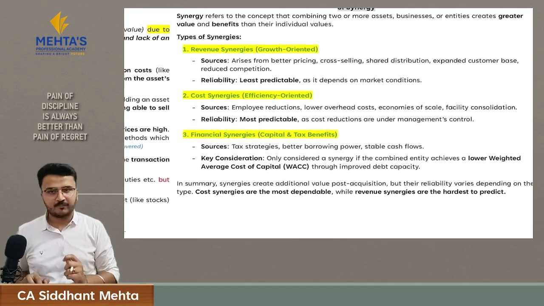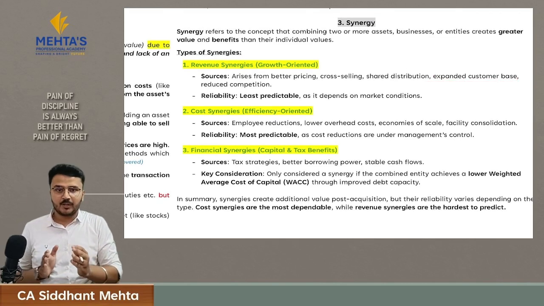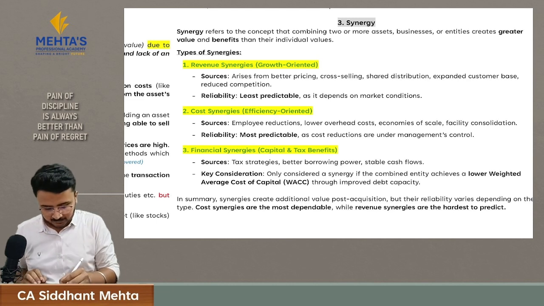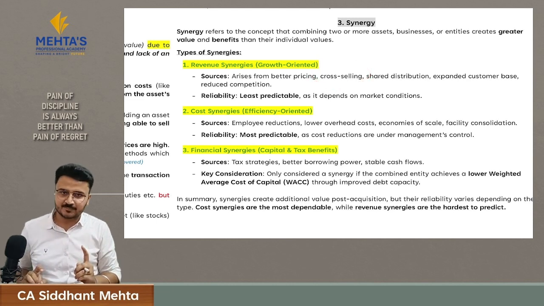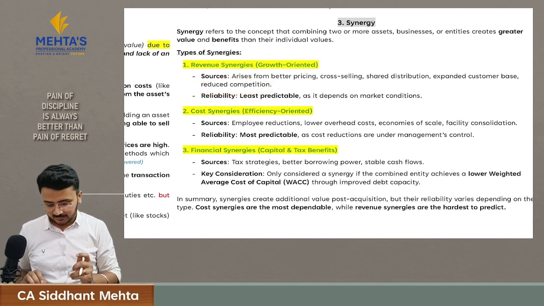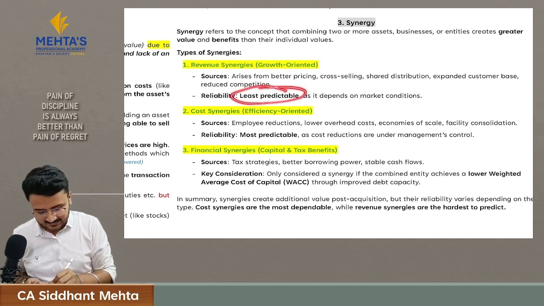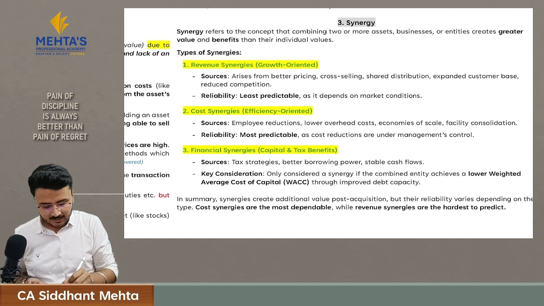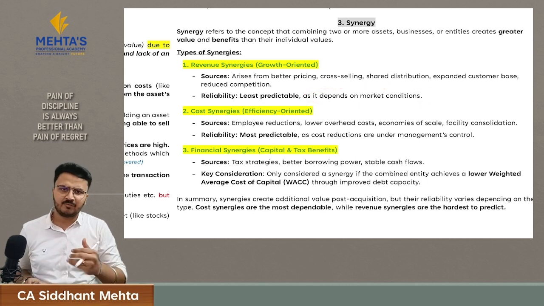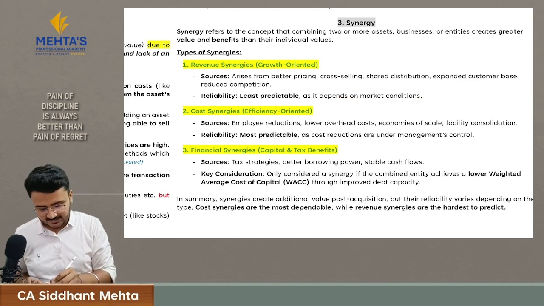To achieve revenue synergies, you can achieve it because now you have an expanded customer base. Now you have shared distribution channels. Now you can also cross-sell each other's products, and because of reduced competition, you can give better pricing for your products. But whether your company is going to have revenue synergies or not is least predictable, because all these things are dependent on market conditions. Even though you have given better pricing for your products, whether customers are accepting your products is dependent on market conditions. Hence, revenue synergies are least predictable.